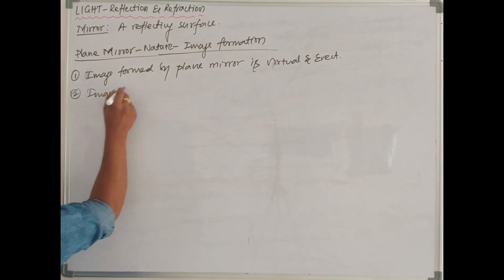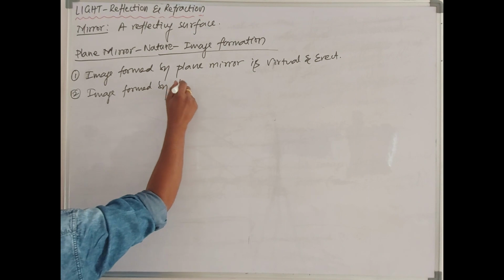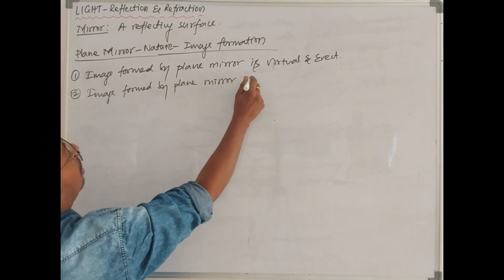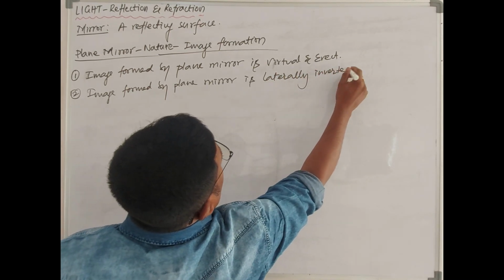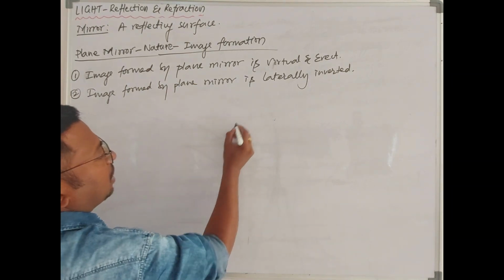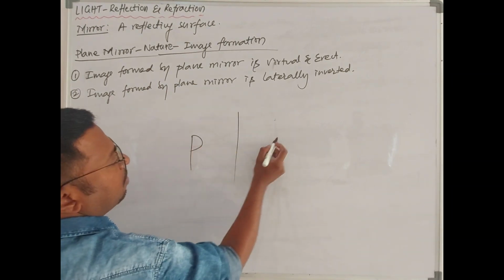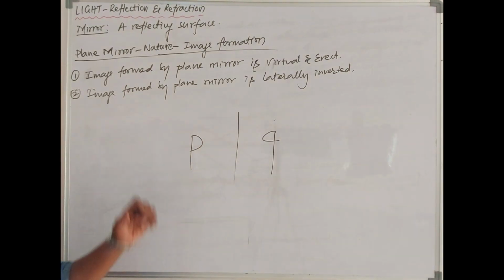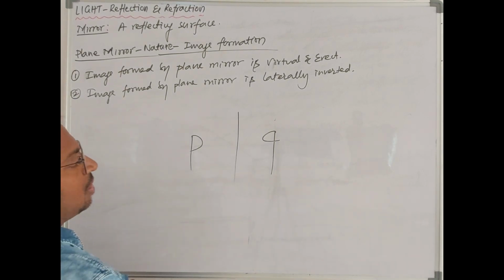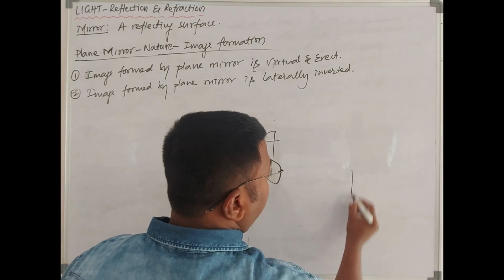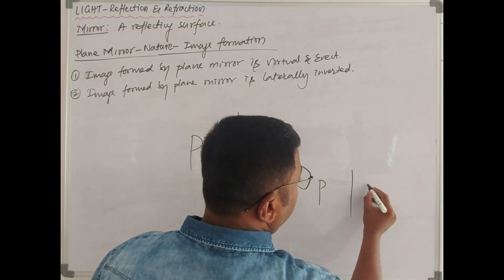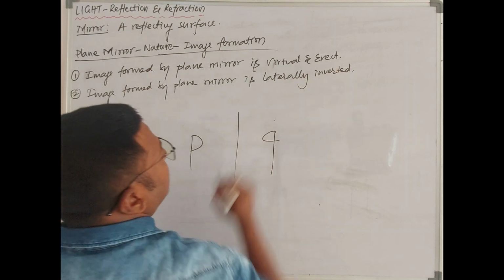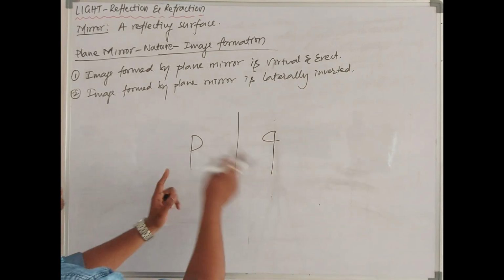Secondly, the image formed by a plain mirror is laterally inverted, not vertically inverted. For example, if you take the mirror here, if I write P, then the same image will look like that in the mirror. So the left side looks like the right side and the right side looks like the left side. This is called lateral inversion. Vertically inverted means, for example, if I write P, and we see the same P in this real image, it forms a virtual image, that's why it is erect. But the image so formed by a plain mirror is laterally inverted.